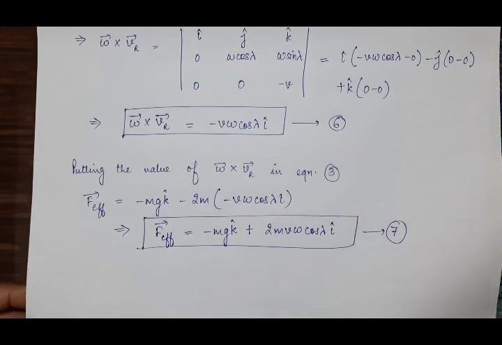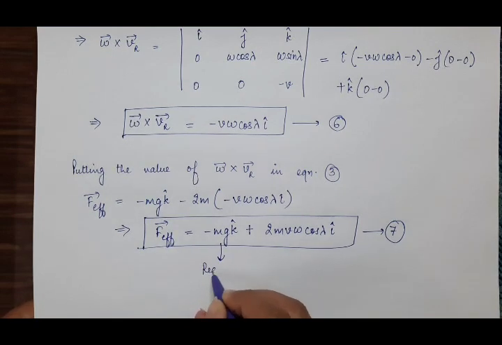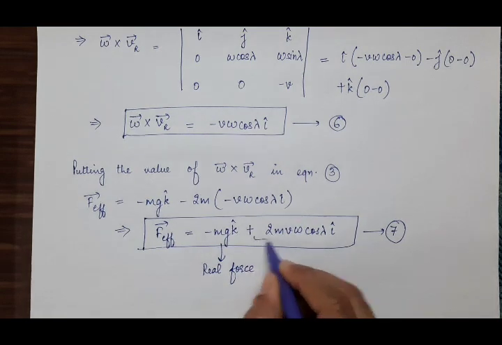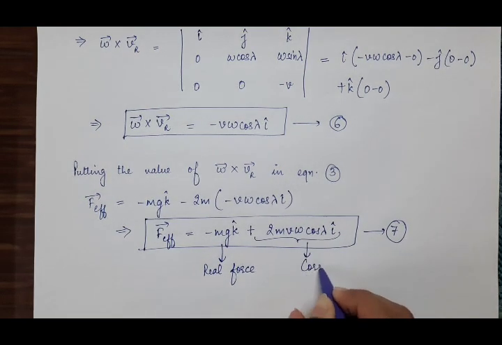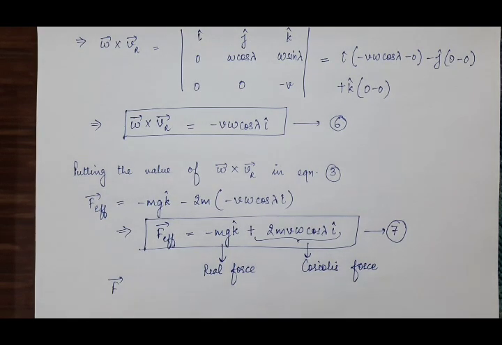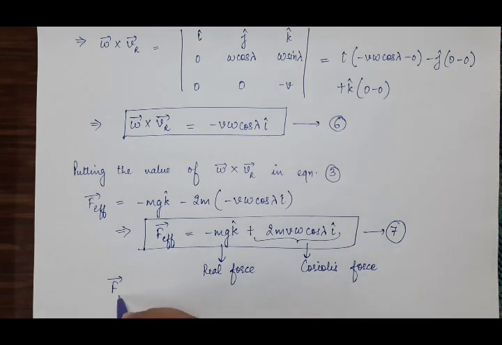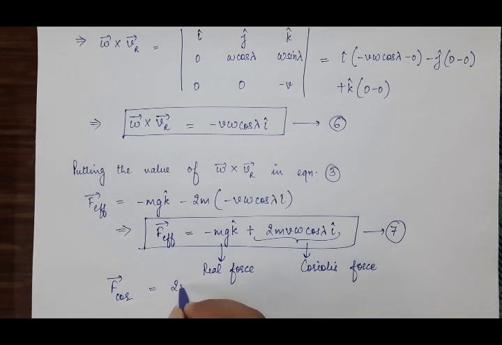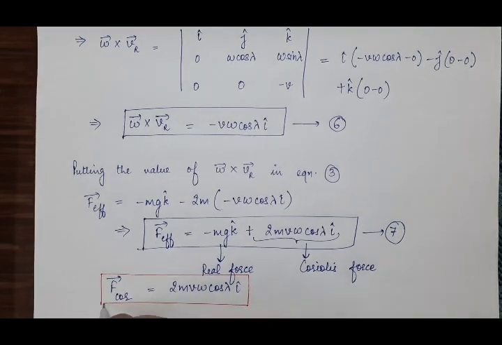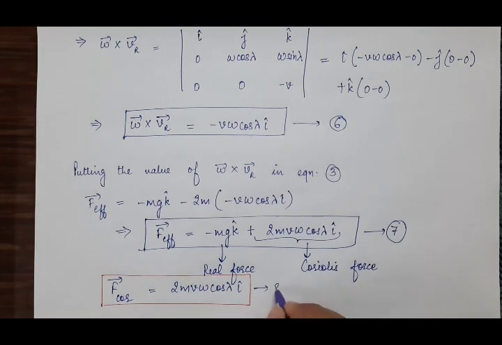In this equation 7th, this is the real force acting on the particle because of its weight, and this is the Coriolis force acting on the particle because of the rotation of Earth. As we have to study the effect of Coriolis force on the freely falling body, from this equation 7th, F Coriolis is equal to 2m V omega cos lambda i cap. And suppose this is equation 8.